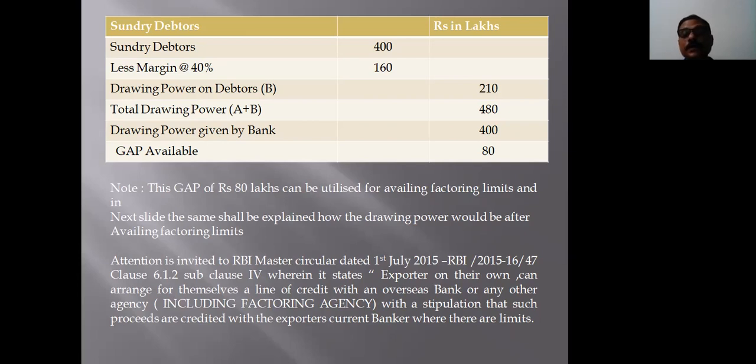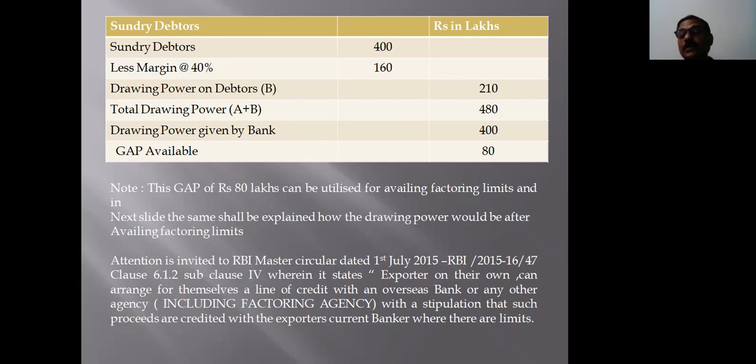Therefore, drawing power on debtors is 400 lakhs less 160 lakhs margin, that is 240 lakhs. Total drawing power available for Messrs X Limited would be A plus B, stocks 270 lakhs plus debtors 210 lakhs, which comes to 480 lakhs.